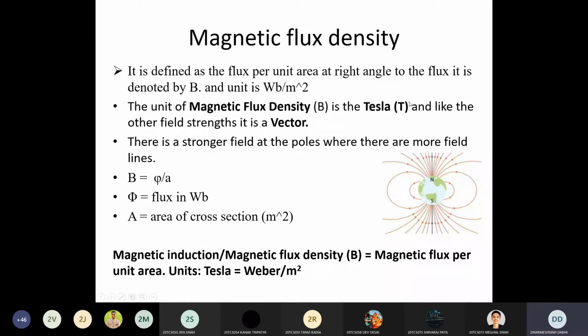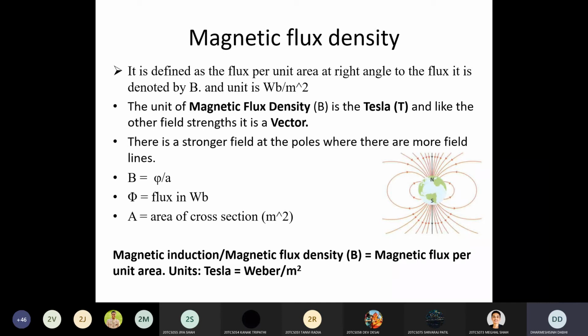So the amount of flux passing through any area at right angle to the flux is called the magnetic flux density. It means the angle between the area through which the flux lines are passing and the direction of the flux lines is 90 degrees. Clear? So at that 90 degrees, if more flux lines are passing, then you can say your flux density is more.